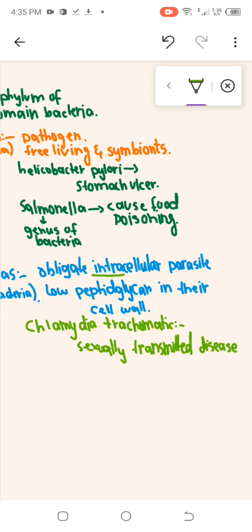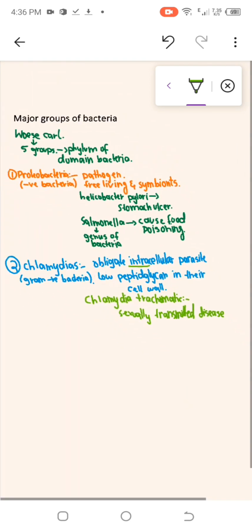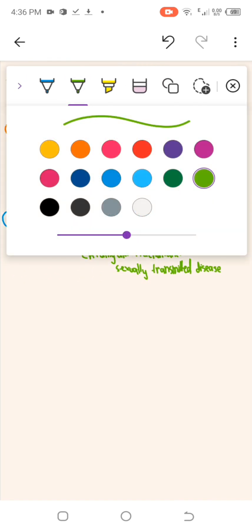However, they damage the tissue or outer covering, right? So this was the second phylum of domain Bacteria.